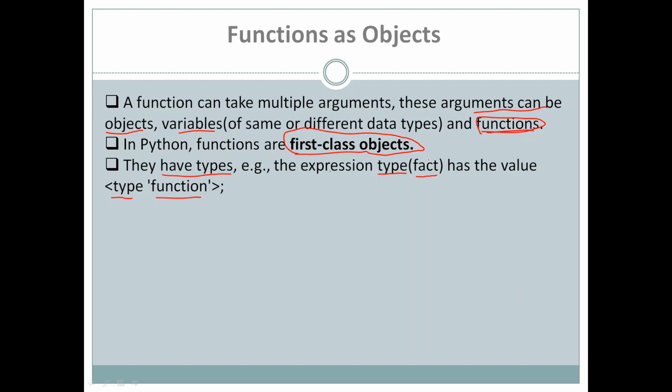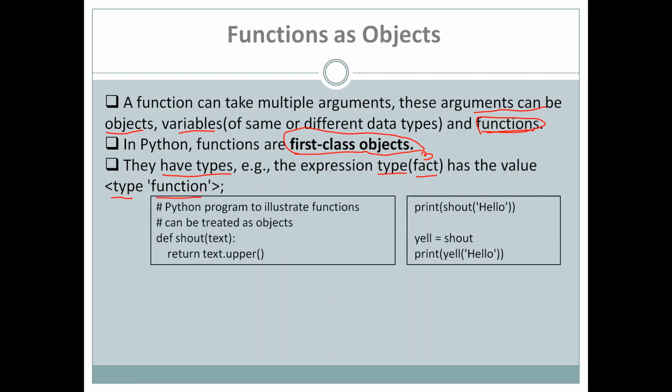So even a function has a type. If I pass here a value, say 3, the type method returns the type of this object 3, it is integer. If I say 3.5, it will return float. Same way, if I say type and pass a function name, then it will return type as function. So even functions have type. Let us look at one simple example here which illustrates functions can be treated as objects.